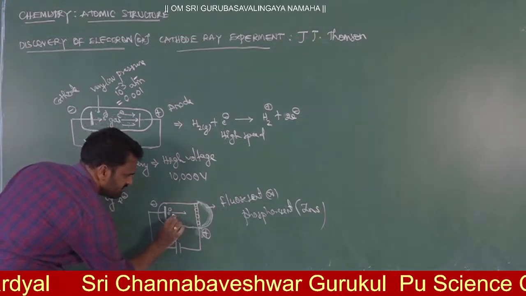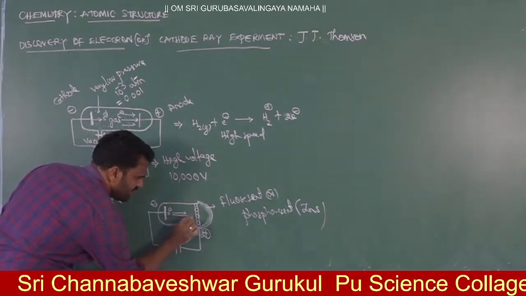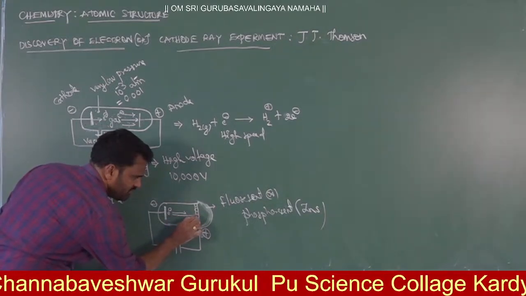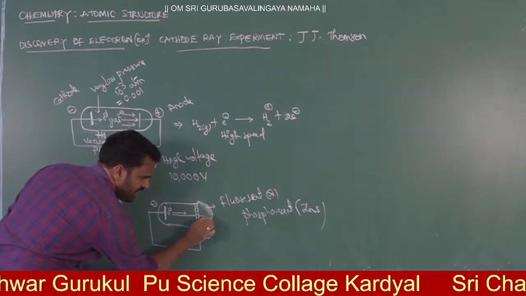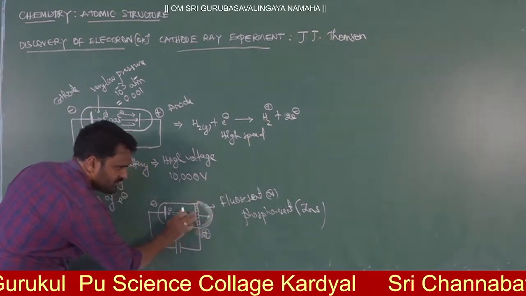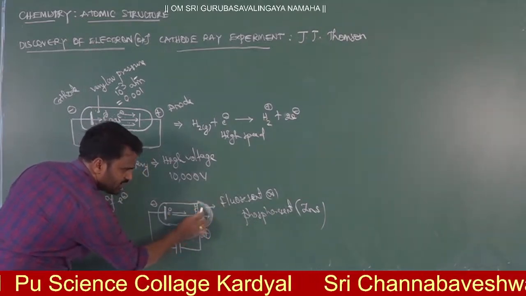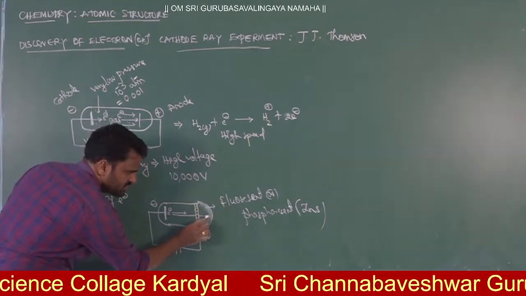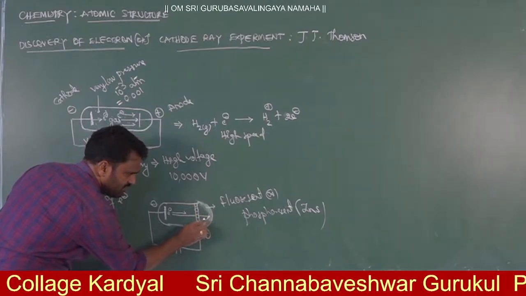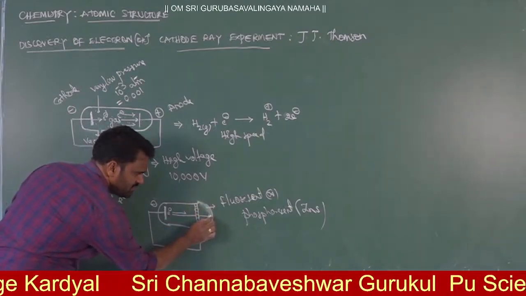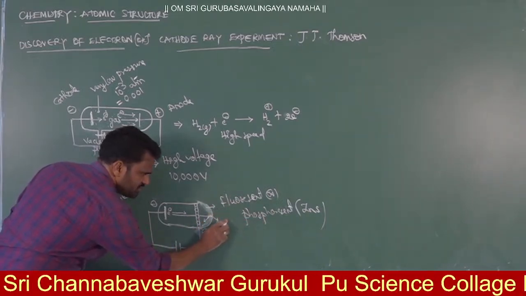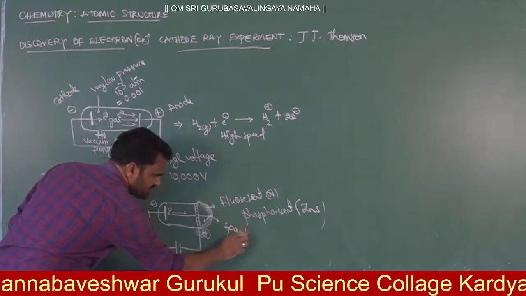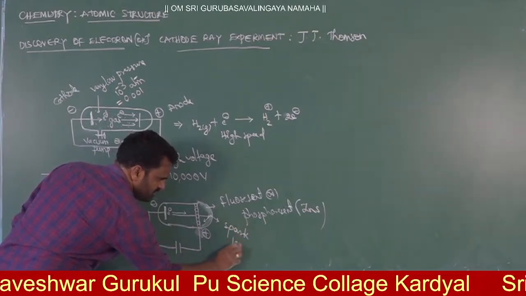Now when electrons are moving here towards the anode, this is not solid anode, there will be pores. Wherever you have a pore, definitely electrons will travel through it and strike the backside of this anode electrode, where there will be a fluorescent coating. When it is striking on the fluorescent, you can see some spark kind of light will be produced.